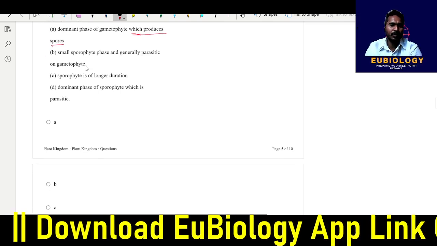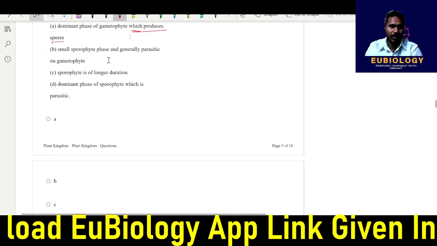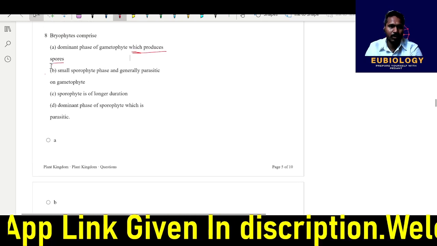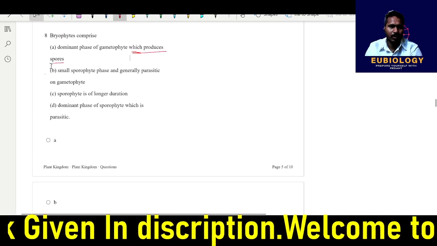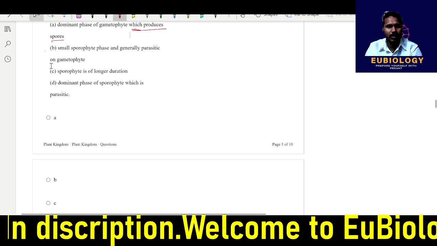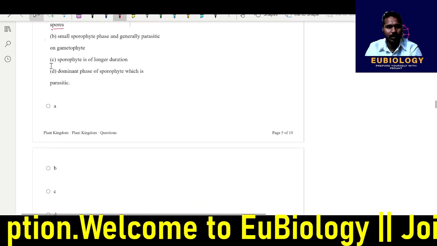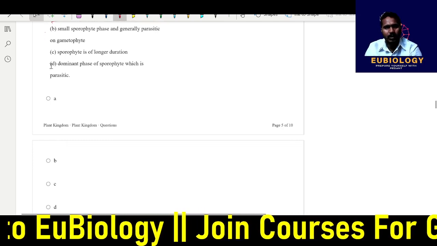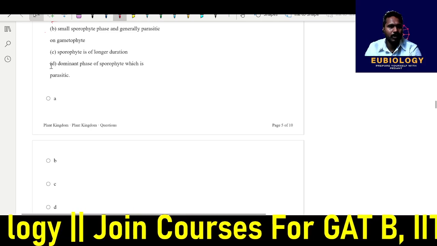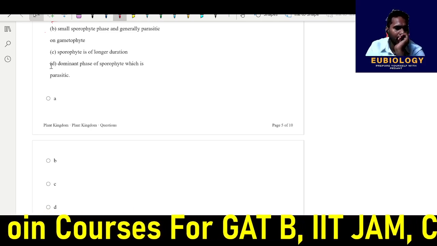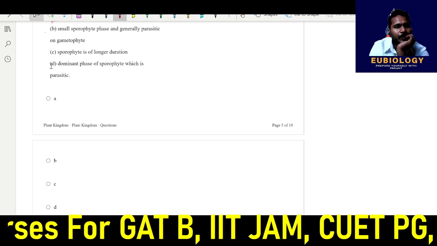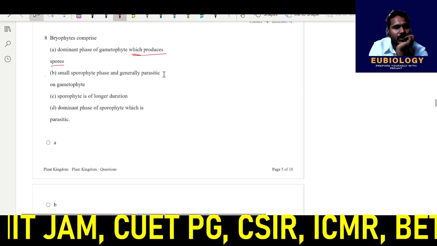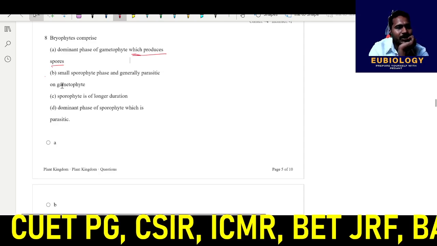B is sporophytic phase and generally parasitic on gametophytes. C is sporophyte of longer duration. D is dominant phase of sporophyte, which is parasitic. What they are asking: comprises a small sporophytic phase and generally parasitic on gametophyte. This is the correct answer.